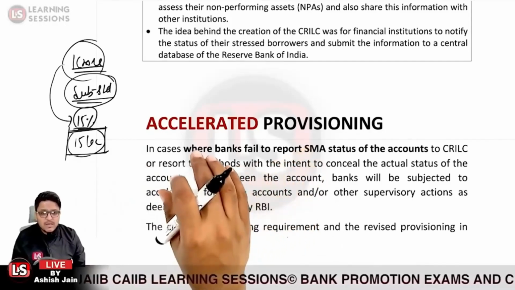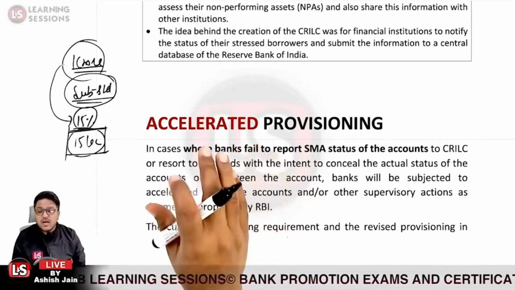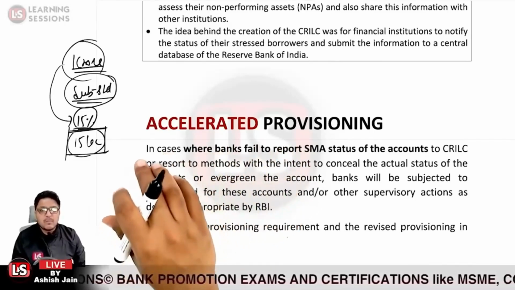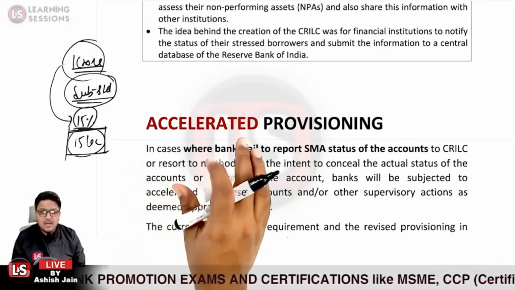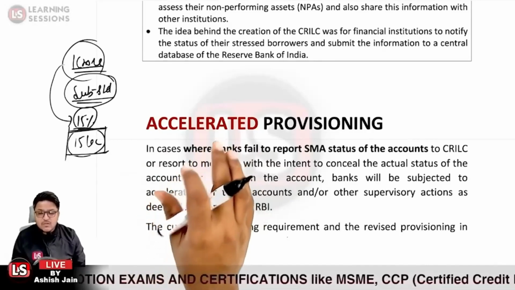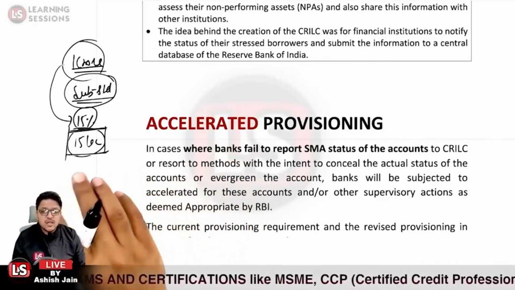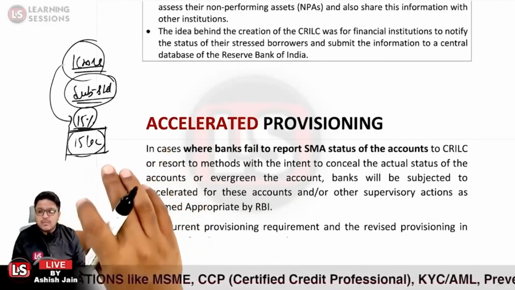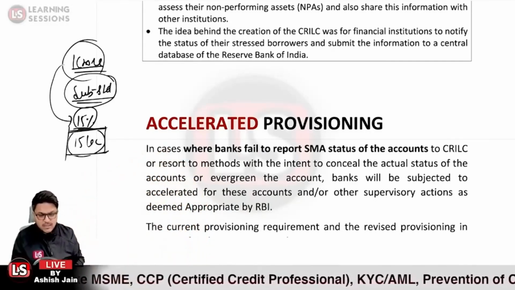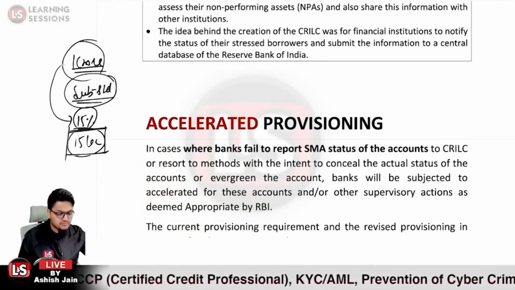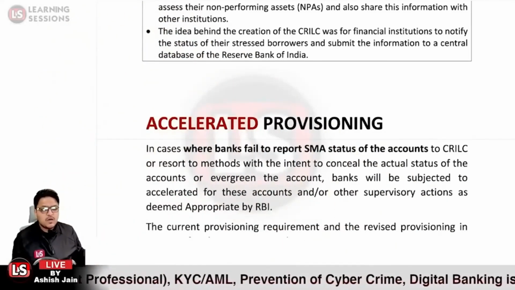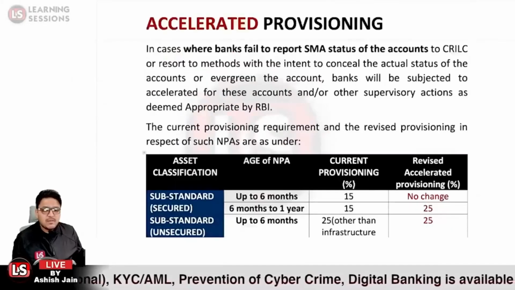Now, what does it mean by accelerated provisioning? That extra amount of provision is to be maintained by the banks as a penalty. Further supervisory actions as deemed appropriate by the Reserve Bank of India shall also be taken by the RBI. Is that clear? That is related to the accelerated provisioning norms. Let us consider the table related to it.